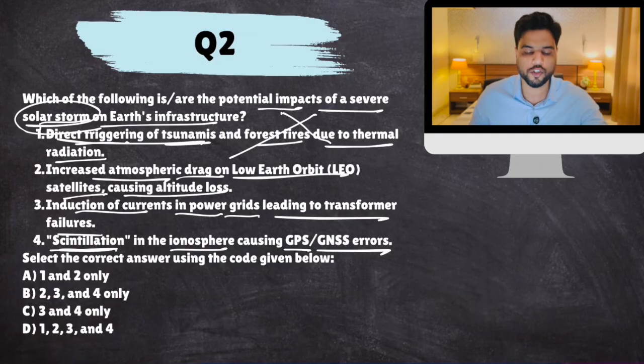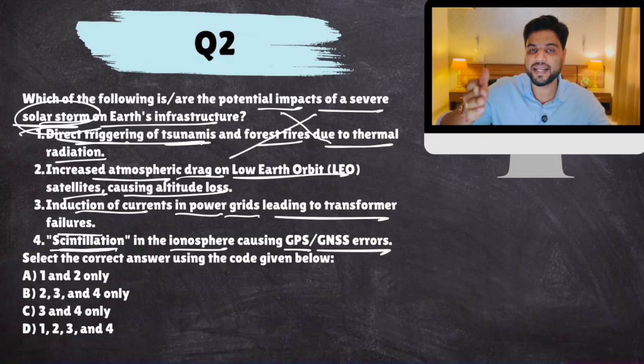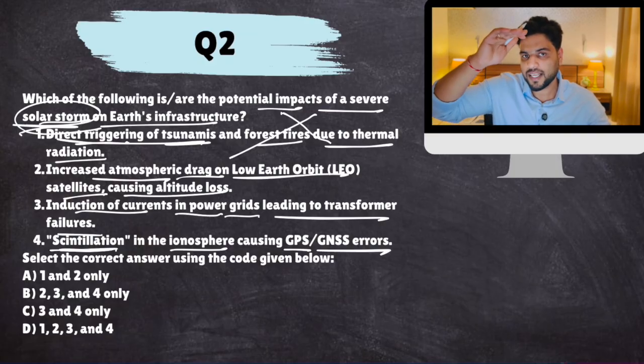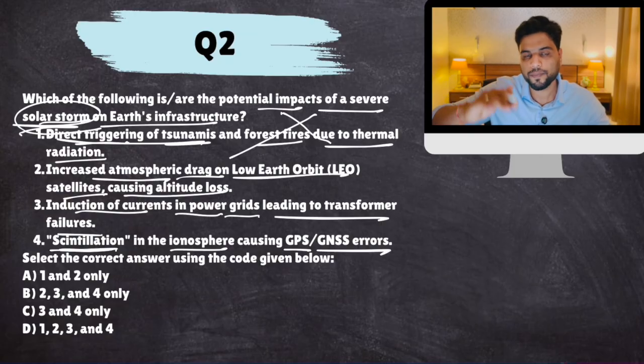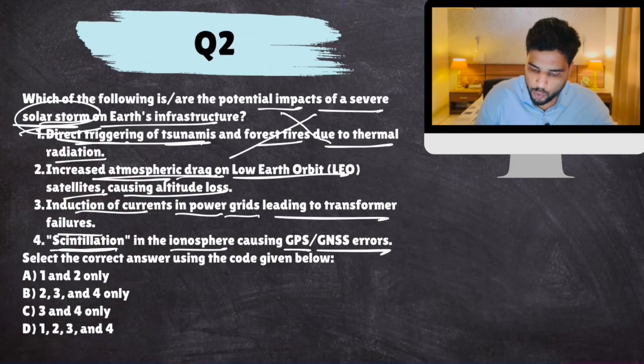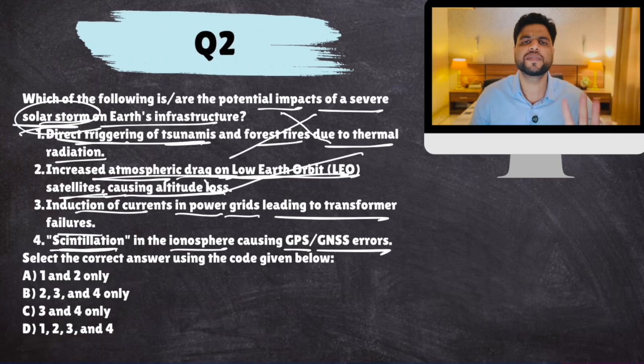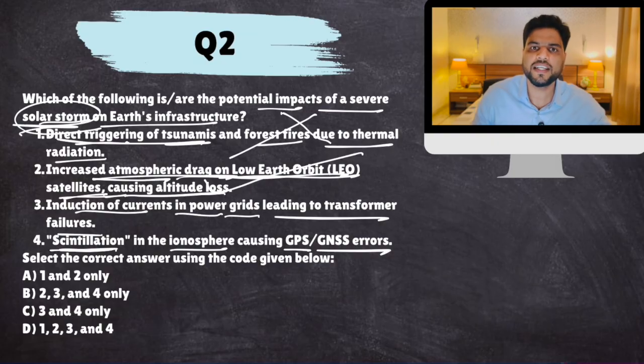Never believe that solar storms cause earthquakes or tsunamis. But yes, these electromagnetic radiations increase resistance in the orbit of satellites. So their speed declines, and once their speed declines, their altitude also starts to change. So atmospheric drag on low Earth orbit satellites causing altitude loss, yes, it disturbs satellites. And because solar storms disturb satellites, they are also disturbing satellites which provide you with GPS or global navigation services. So this is also correct.